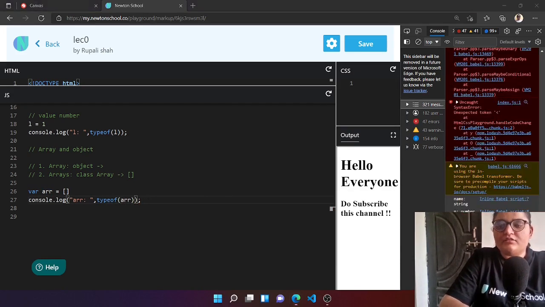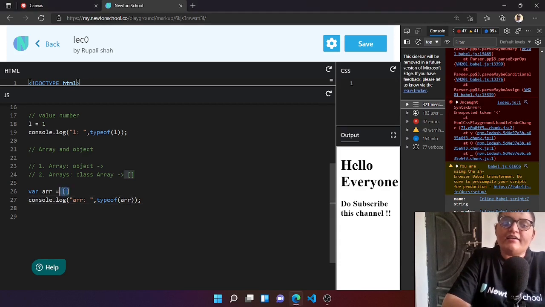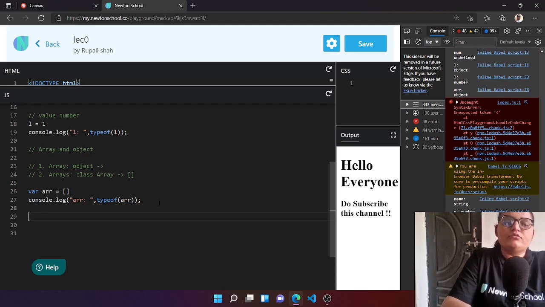And look, we have declared an array, but the type of the variable is object. To give you some description, arrays are basically a collection of a particular thing. But in JavaScript you can have multiple kinds of things in an array.